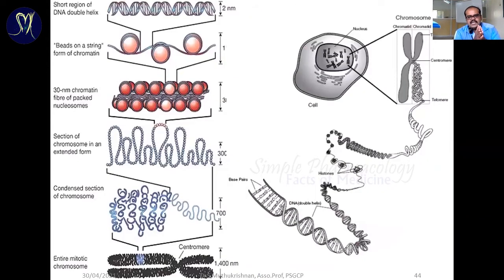So what exactly is DNA replication? This is the example for eukaryotic cells.